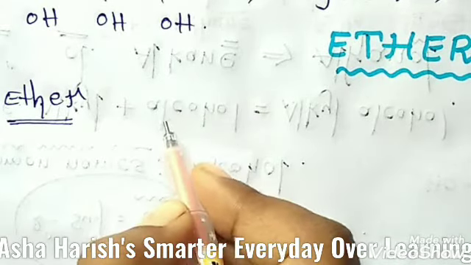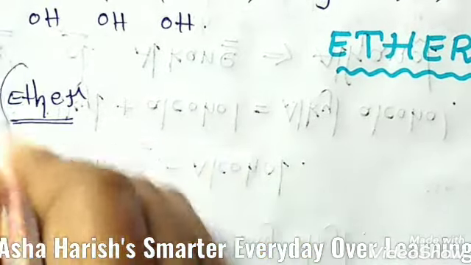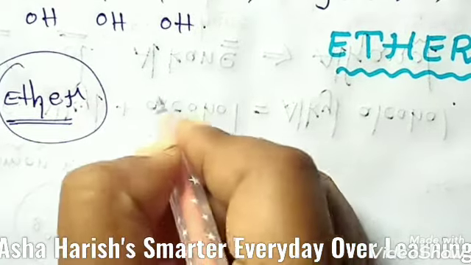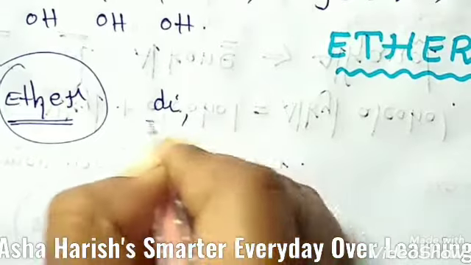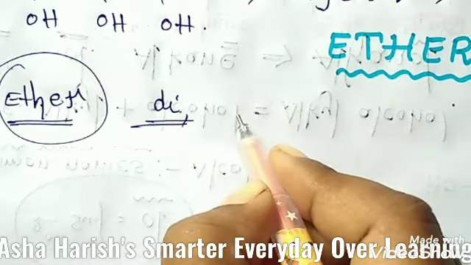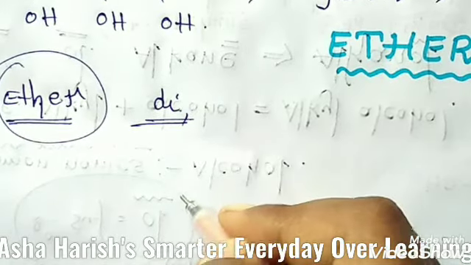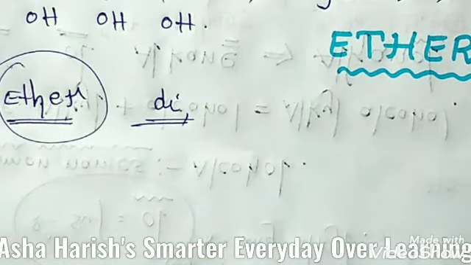In case of simple ethers, the numerical prefix di is added to the name of that alkyl group. Okay, right. And let's see the IUPAC names.